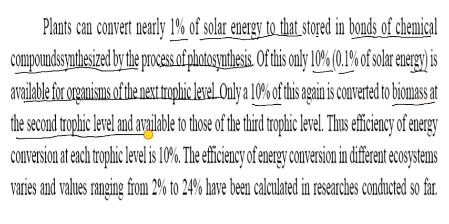किसके लिए? For the second trophic level. What is available to the third trophic level is also transferred at 10% only. You can remember always, it is 10% biomass. This is the efficiency of energy conversion at each trophic level, and that is the 10%. You can see here the efficiency of energy conversion of the different ecosystems.